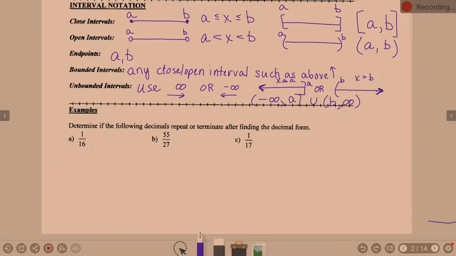So, okay. Real quick, these examples will be easy. Determine if the following decimals repeat or terminate after finding the decimal form. 1/16. Do you know anything about 1/16? It terminates. How do you know it terminates? It's 1/16. It terminates, yeah.